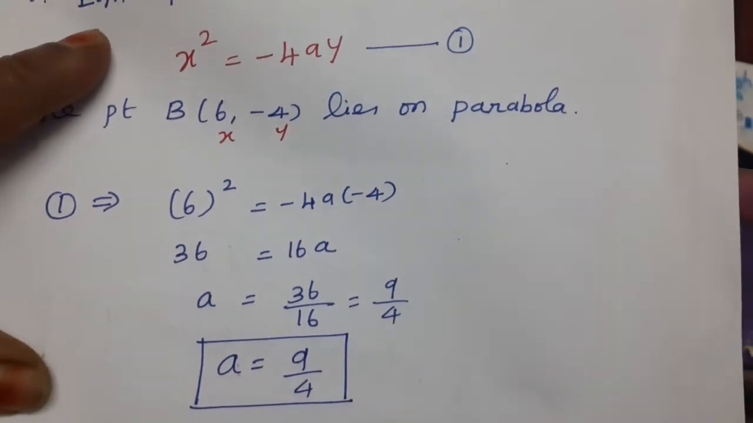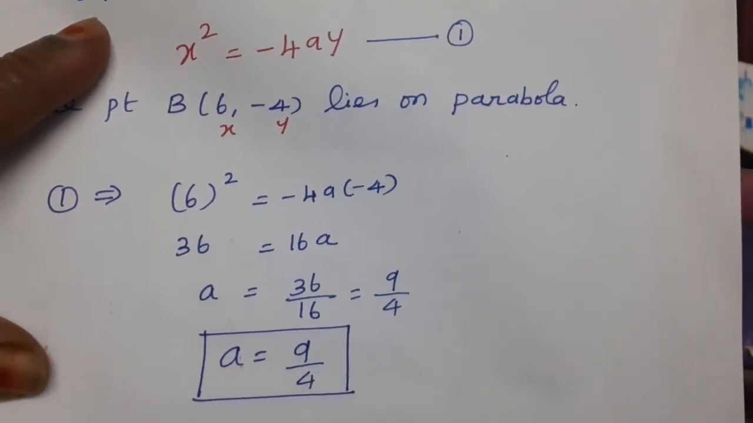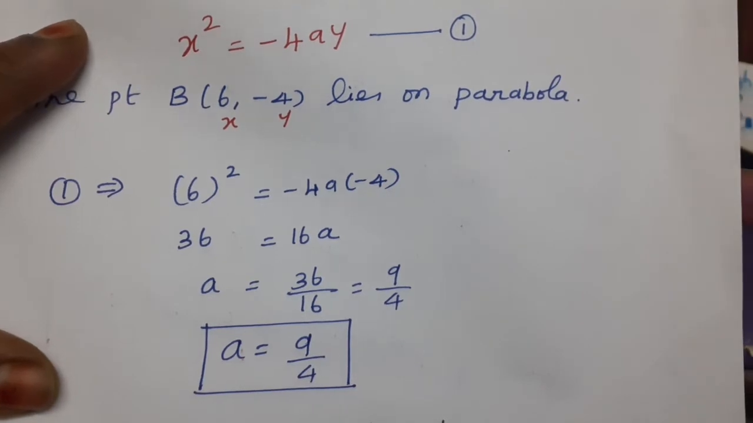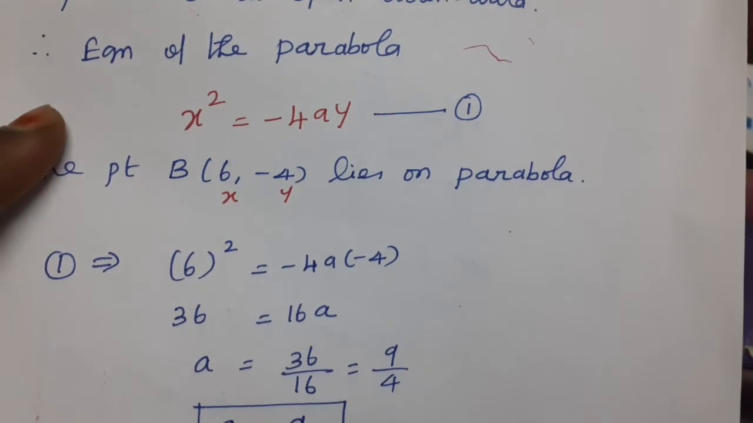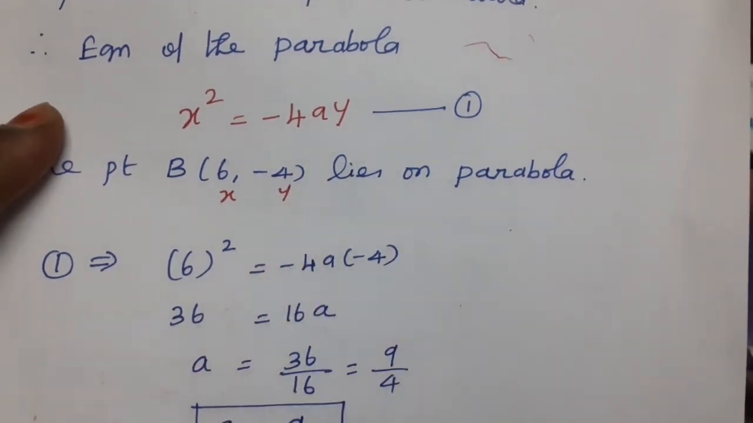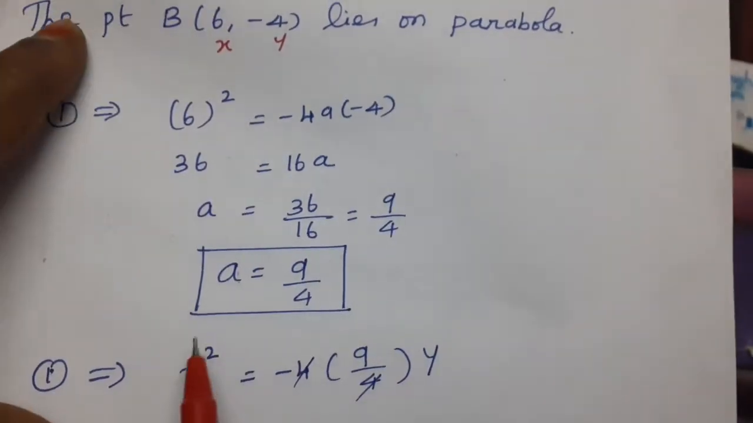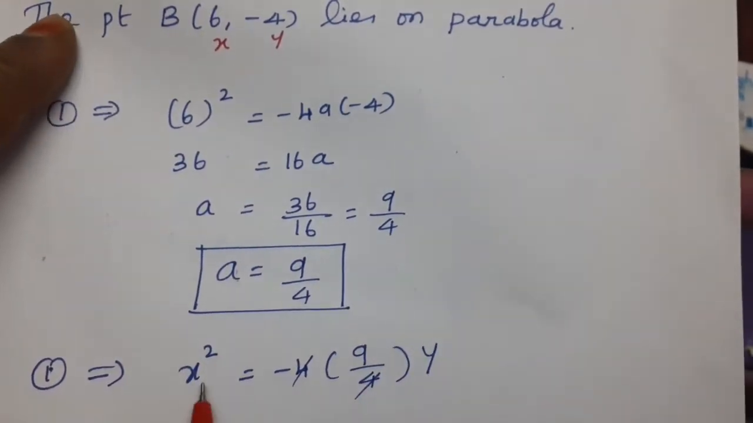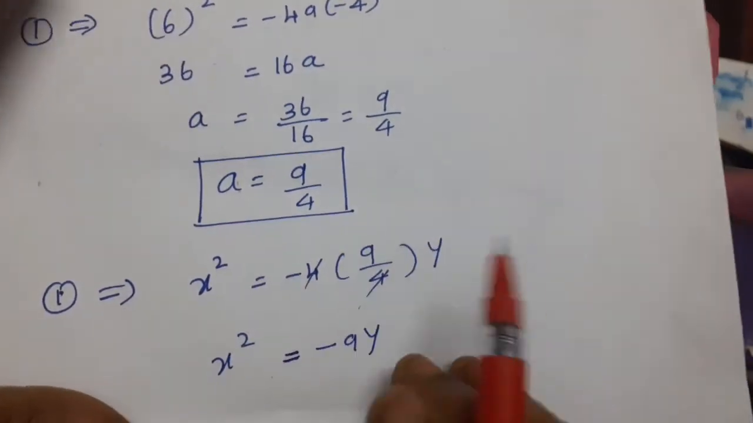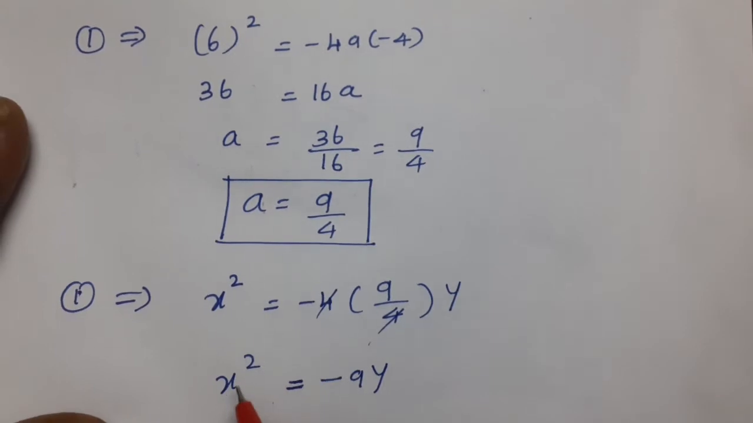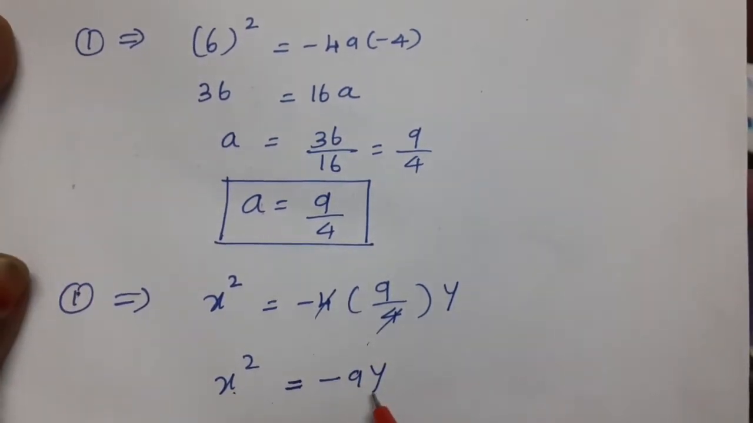Again, what we are going to do is substitute. After finding the a value, you substitute the a value again in equation 1. What is equation 1? x square equal to minus 4ay. Substitute the a value in the first equation. x square equal to minus 4 into, what is our a value? a is nothing but 9 by 4. Now the 4 is cancelled, and we get x square equal to minus 9y.